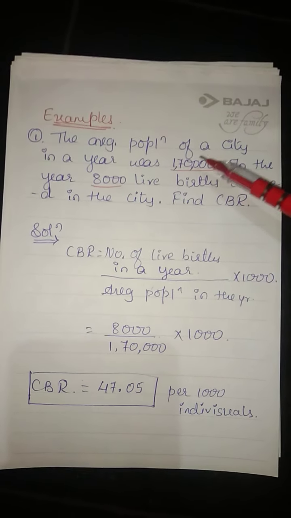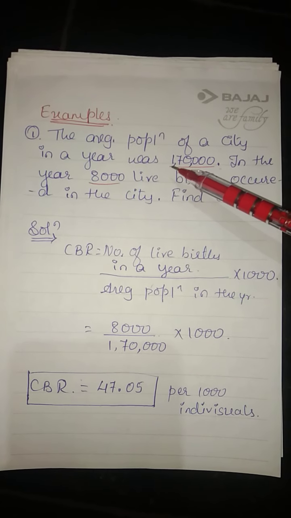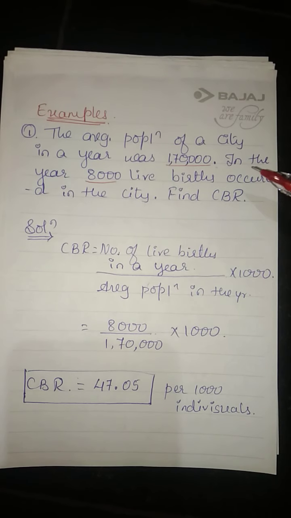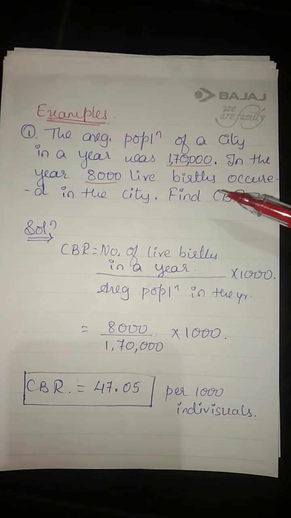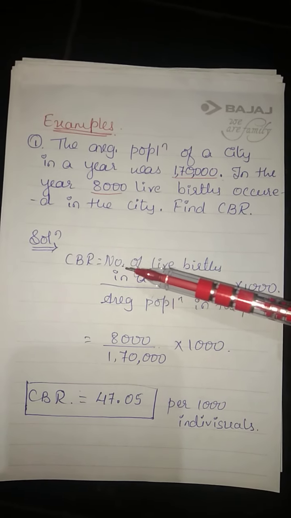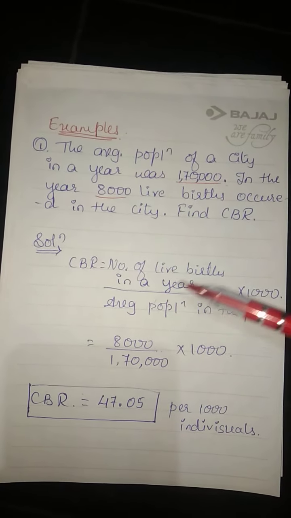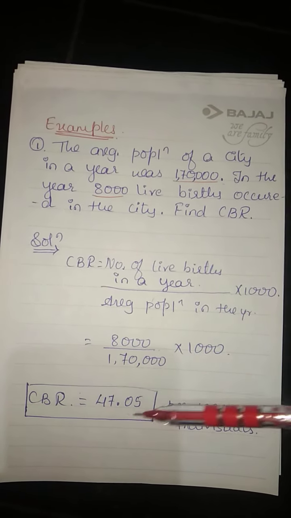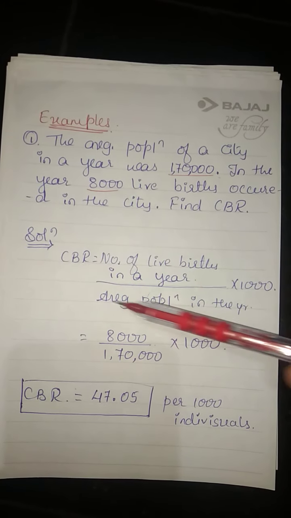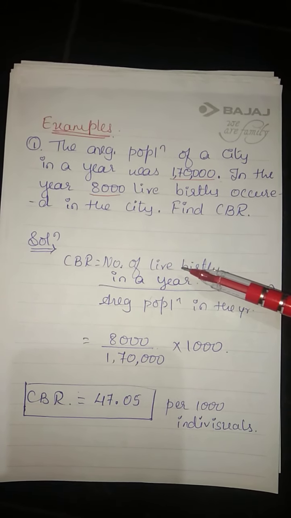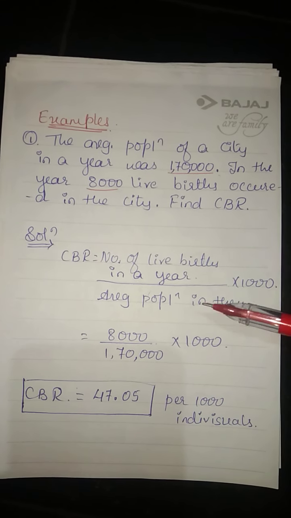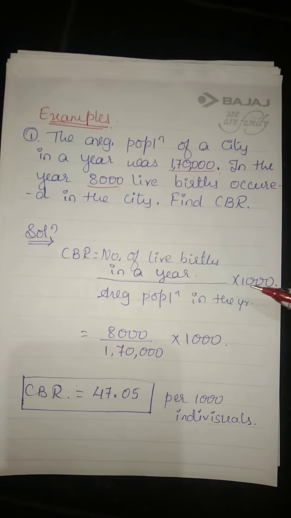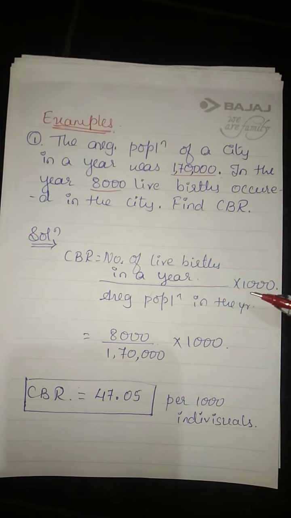See, the average population of a city in a year was 1,70,000. In the year, 8,000 live births occurred in the city. Find CBR. Direct question this is. Solution: write the formula for CBR. It carries 1 mark, and this carries 1 mark. Write the formula completely. Into 1000 is important. Throughout the chapter, into 1000 is there. So don't forget to write the into 1000 because we are calculating per 1000.